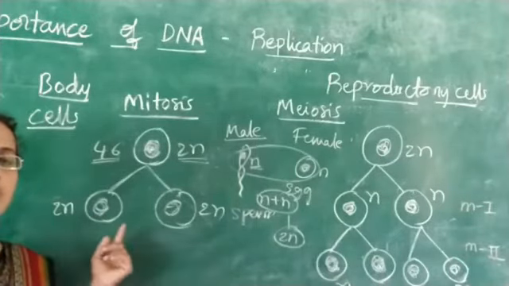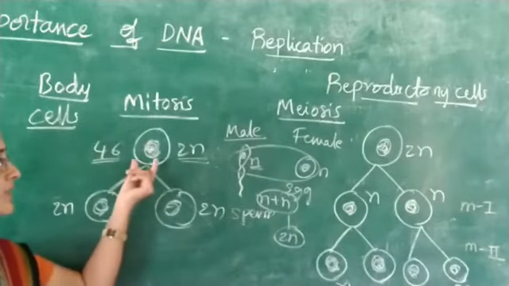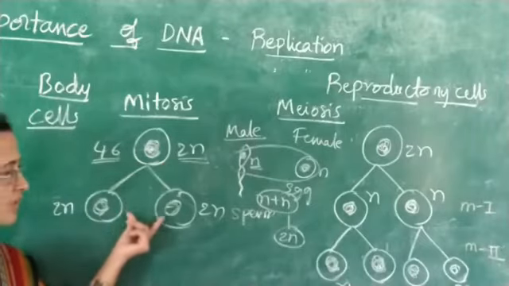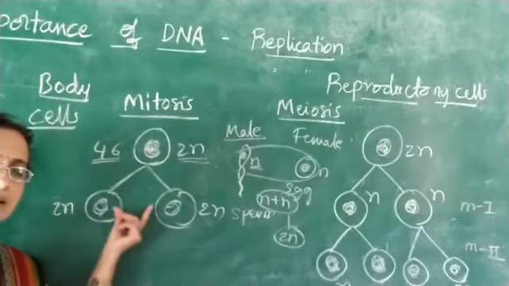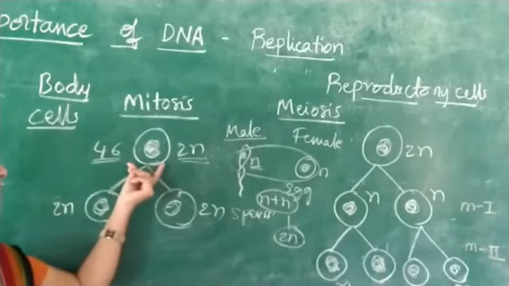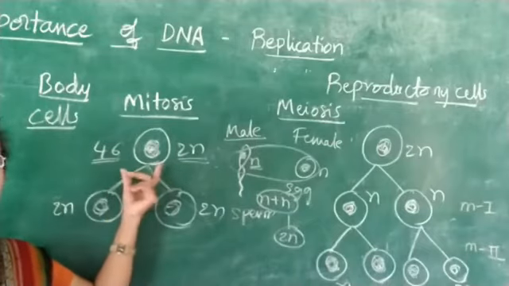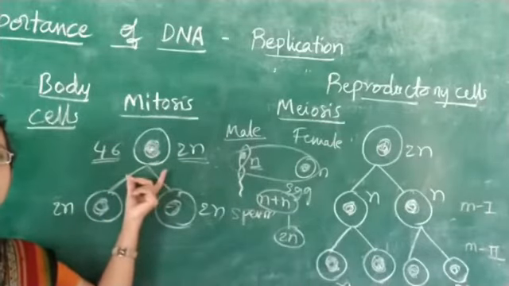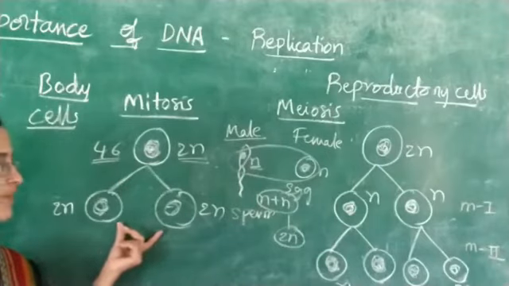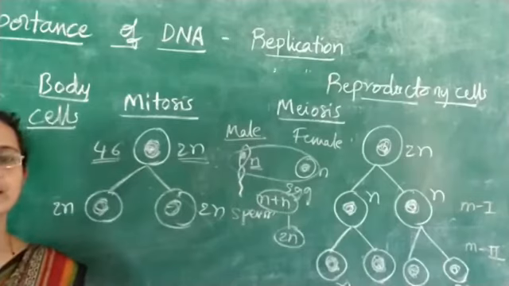nervous tissue, muscular tissue, epithelial tissue. In all those tissues, the cells having the 2n number of genetic material transfer it to the daughter cells in exactly the same amount. So the 2n amount of genetic material present in the parental cell is exactly transferred to the daughter cells, which again have 2n and 2n amount of genetic material.